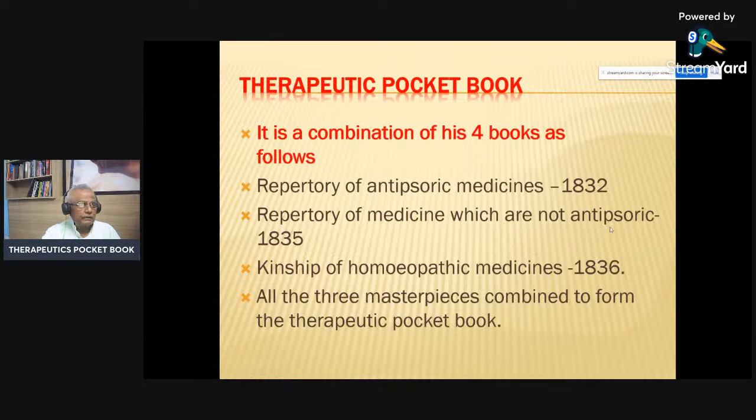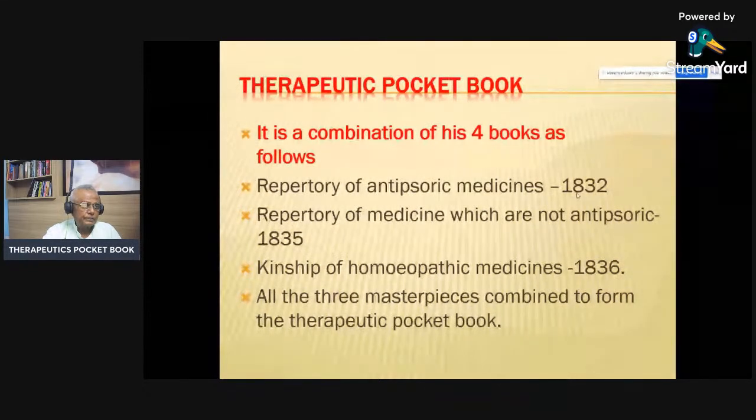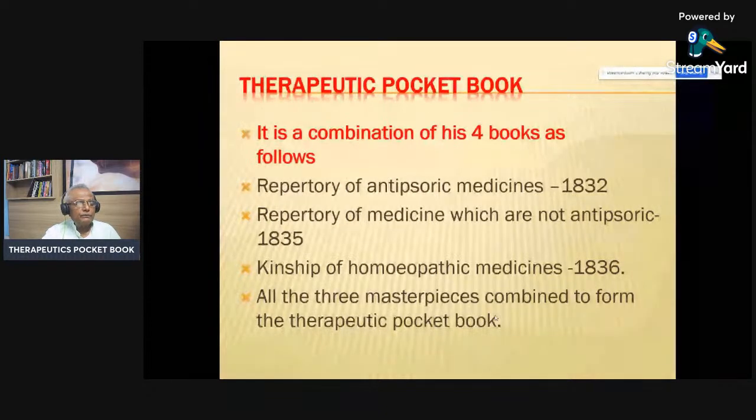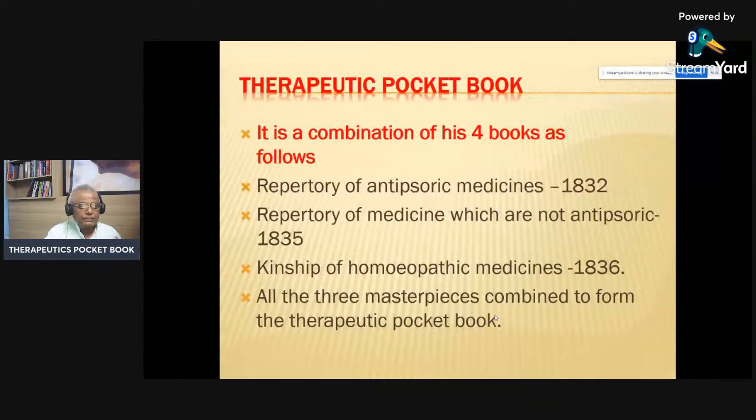The two repertories were very primitive, published in 1832 and 1835, and later on, in 1836, he published Kinship of the Homeopathic Medicine, and all three masterpieces combined to form the Therapeutic Pocket Book. So this is the combined form, the concise, summarized or unified form of all the things that he had written earlier.